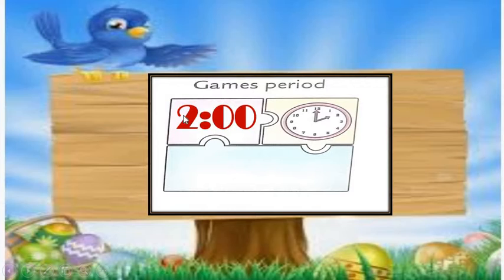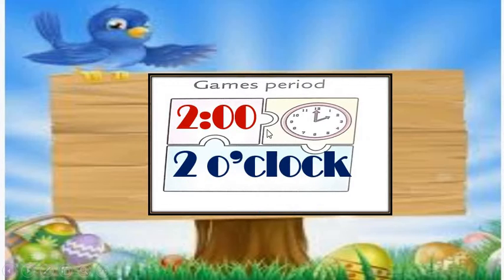How do we have to write it? Write 2, make 2 dots and 2 zeros, or 2 o'clock. These are the 2 ways how we can write the time.